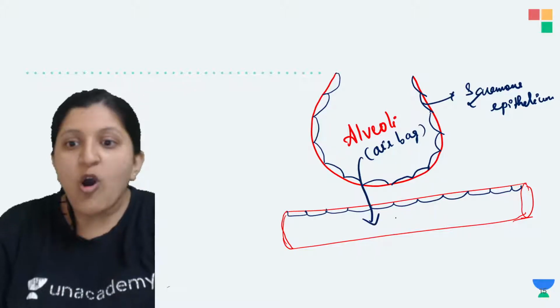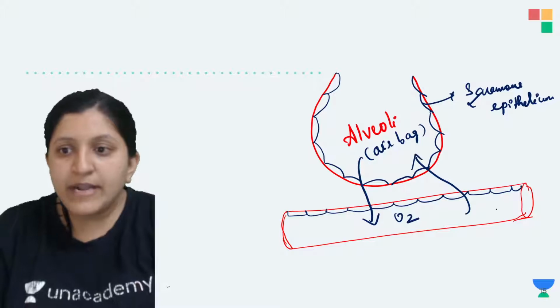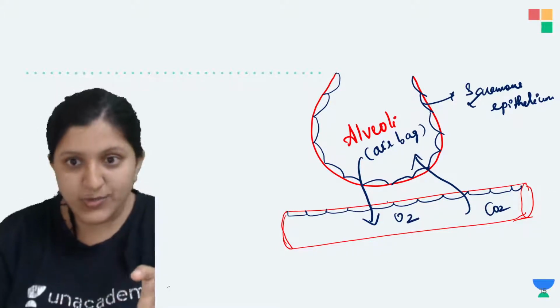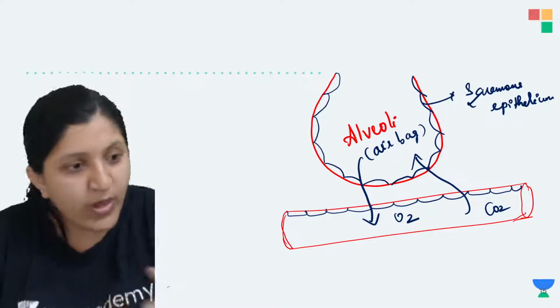Oxygen is taken inside, and the carbon dioxide can be given out easily if the thickness is less. Based on that we can see that the alveoli is present.